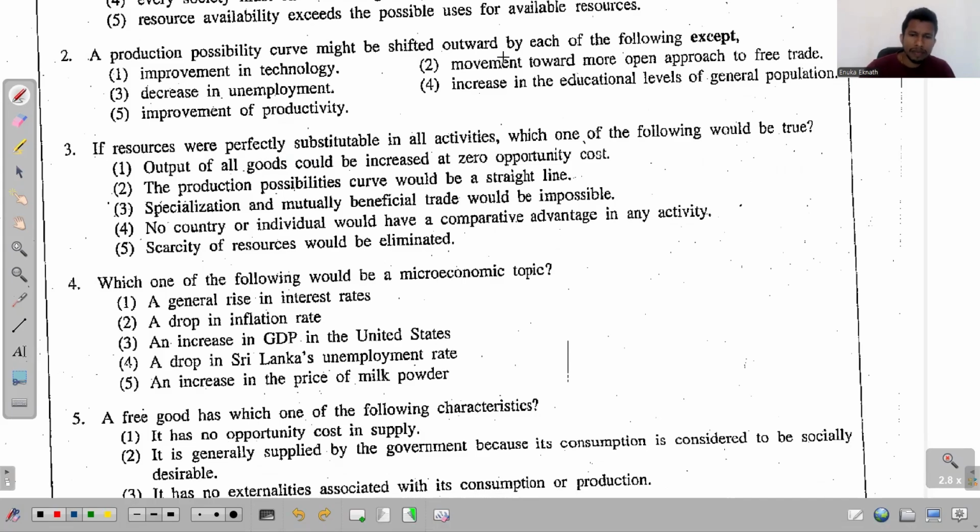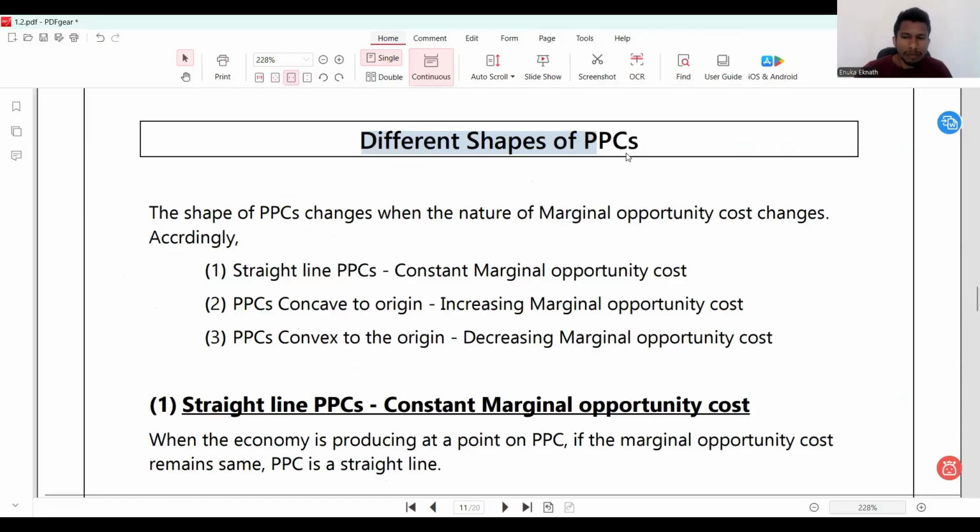Check this one. We have this topic, different shapes of PPCs, and here I'm telling you the shape of the PPC changes when the nature of marginal opportunity cost changes. So we have a direct relationship between these two.